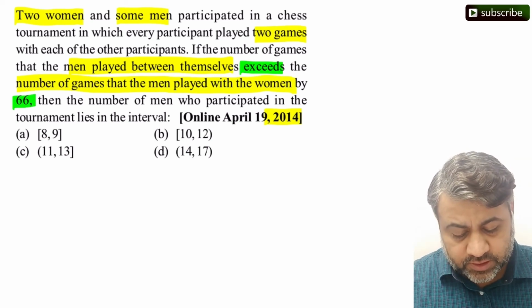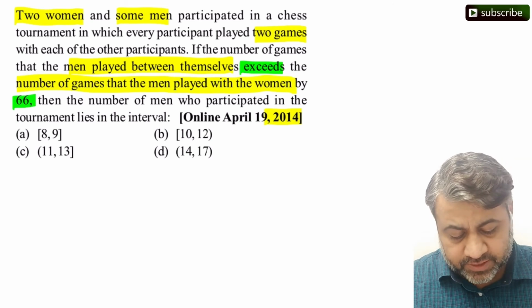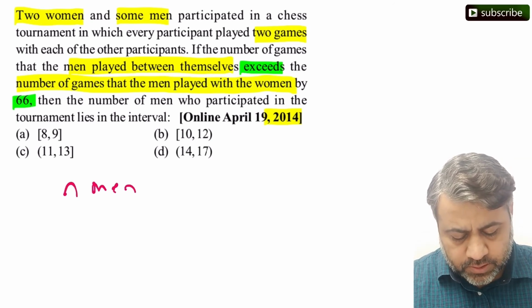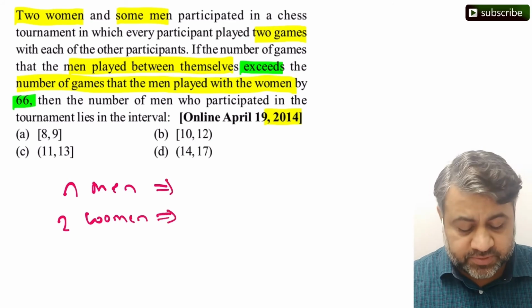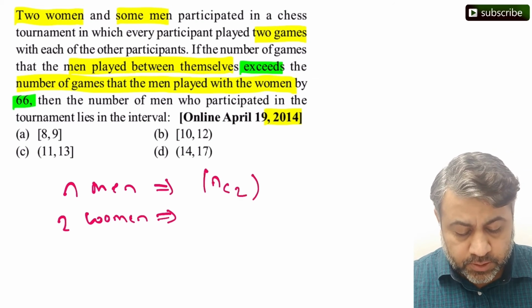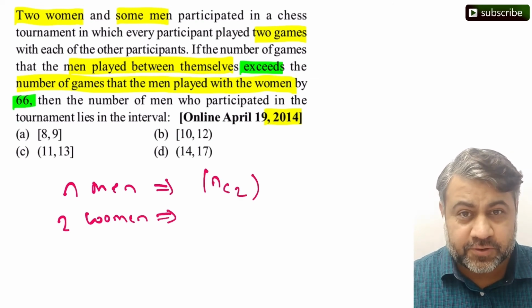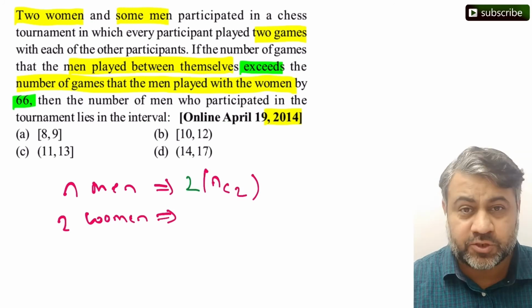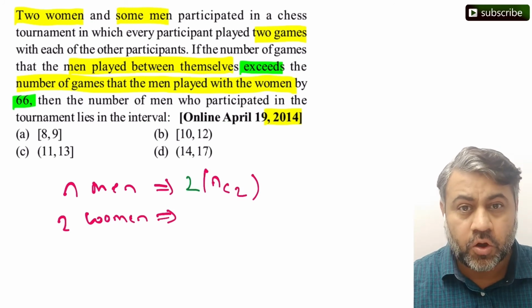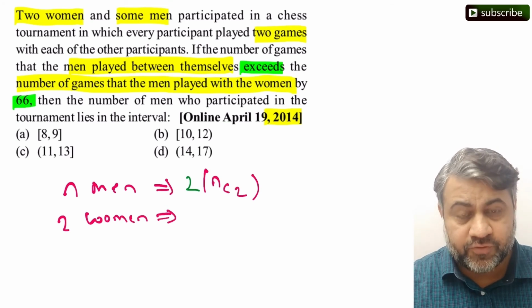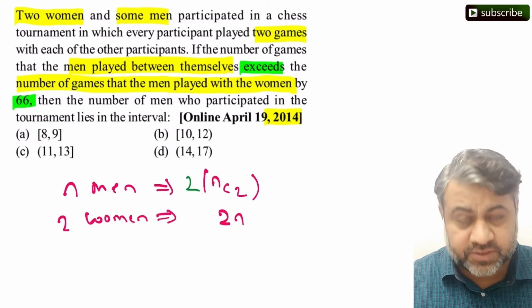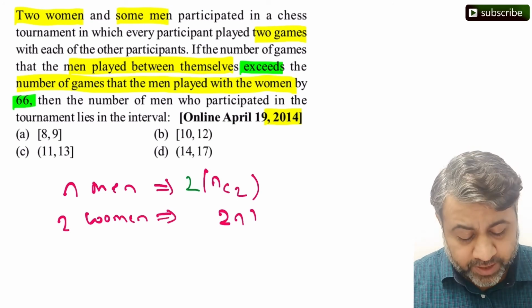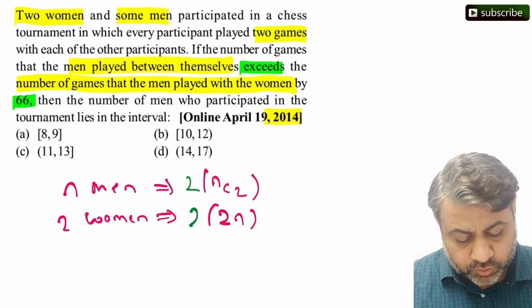So the question says there are some men. So let us assume here that there are n men and 2 women. N men among themselves can play NC2 matches, but everybody is playing 2 matches with other participants. So 2 times NC2 is the total number of matches played between all the men participants. Now how many matches are played between men and women? Since there are 2 women and n men, there will be 2n matches, but again everybody is playing 2 matches with other participant. So 2 times 2n.